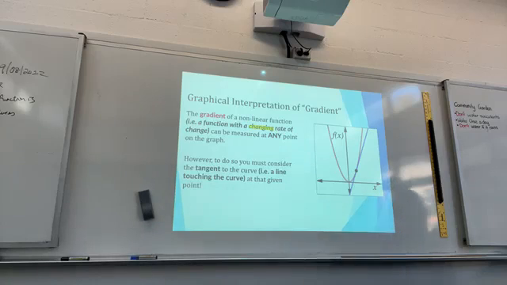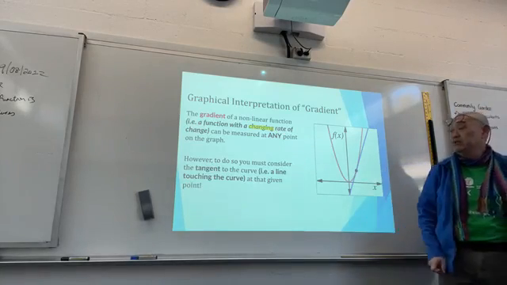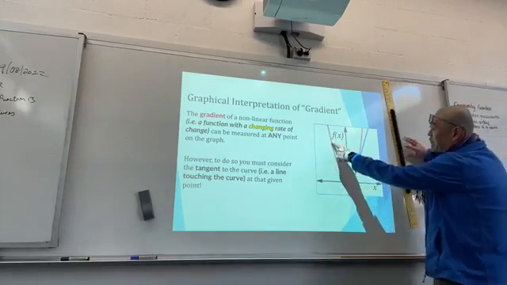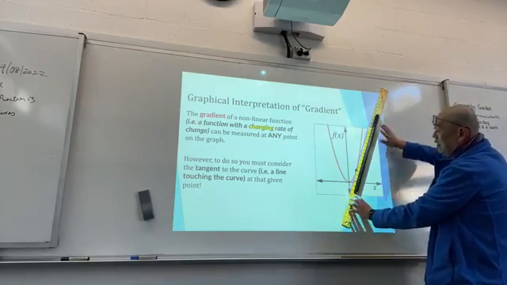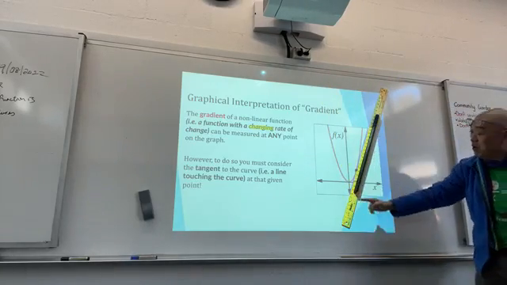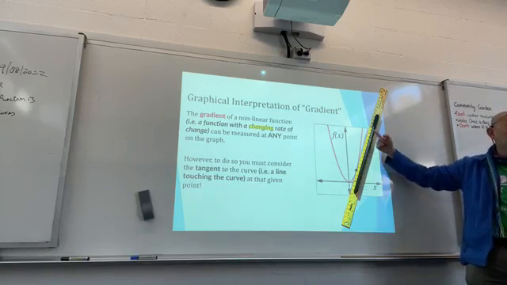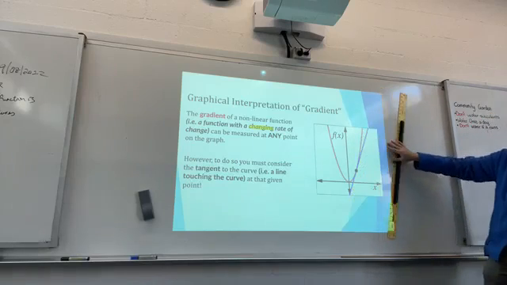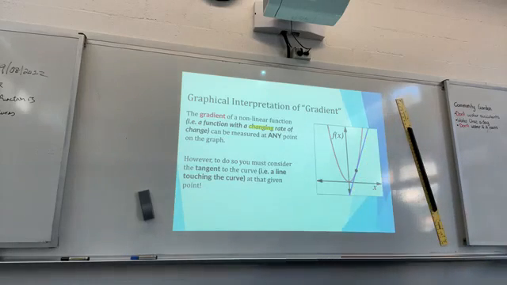So to find the gradient at that point, or the rate of change at that point, you must consider the tangent to the curve, which is the line that just touches the curve, that's all. So here, if you want to find the tangent here, you need to draw a line that touches the curve here. What happened? Once you draw a line that touches the curve, what is this telling you? Can you find the gradient? Yeah. With 2 points, you should be able to find the gradient. Correct? Okay. All right. Move on to the next one.